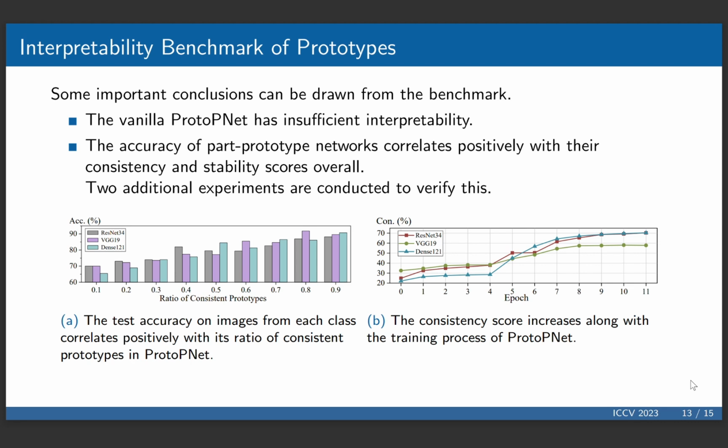As shown in Figure A, the test accuracy on images from each class correlates positively with its ratio of consistent prototypes. Figure B shows that the consistency score increases along with the training process of proto-PNet.